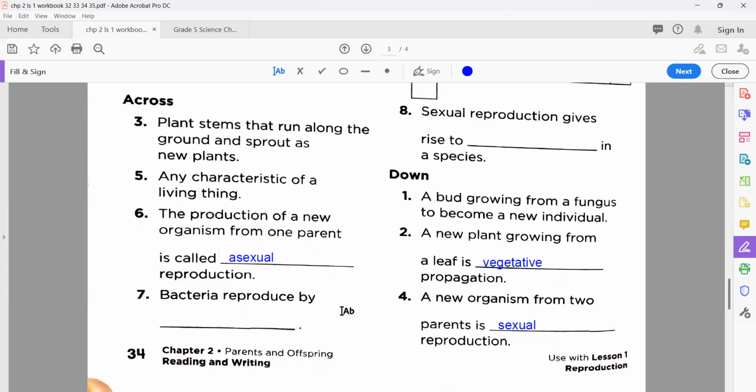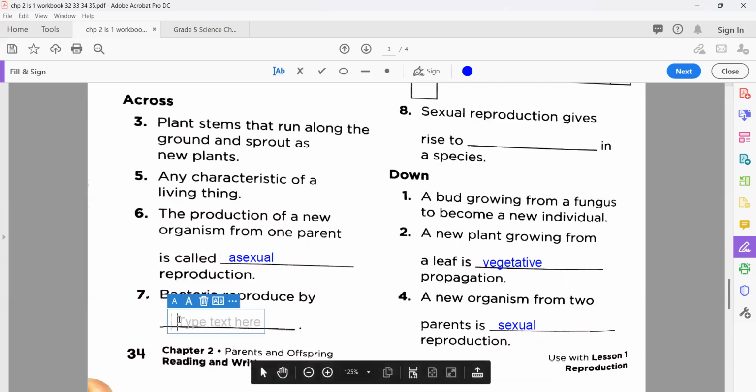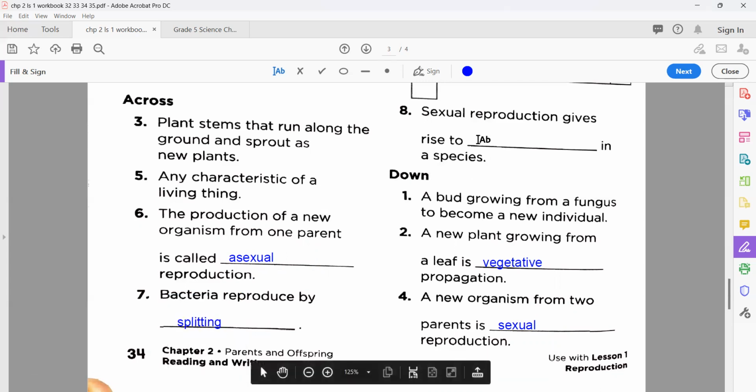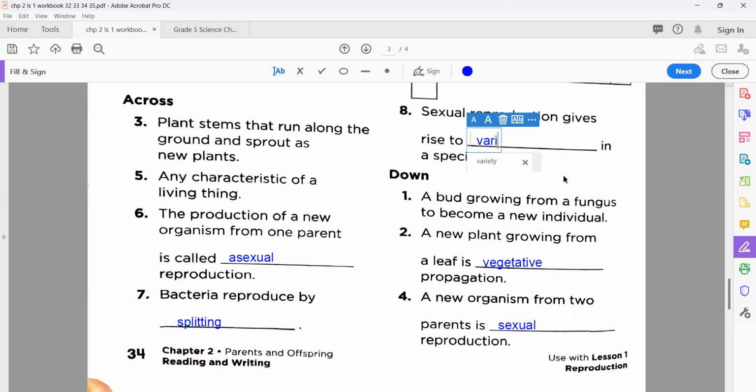And number seven is splitting. You know how bacteria reproduce. This is by means of asexual reproduction that we name as splitting. Okay, number 8, so variation.